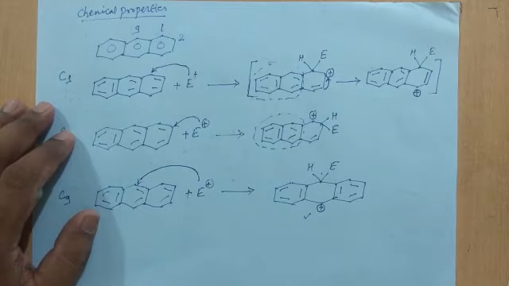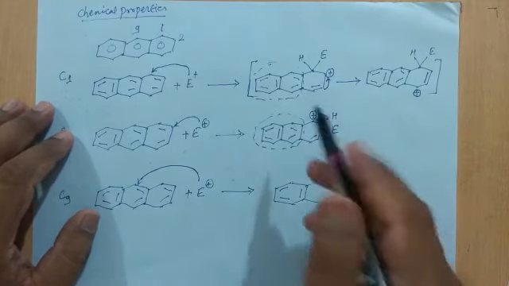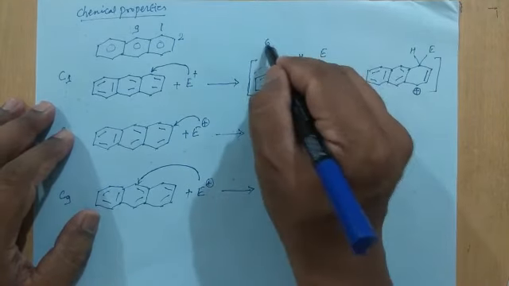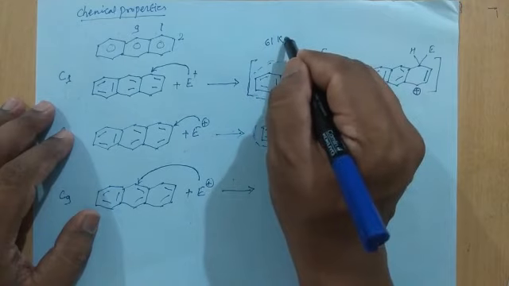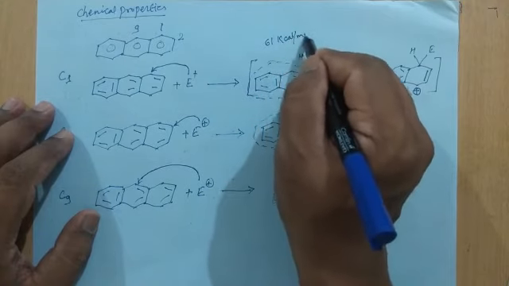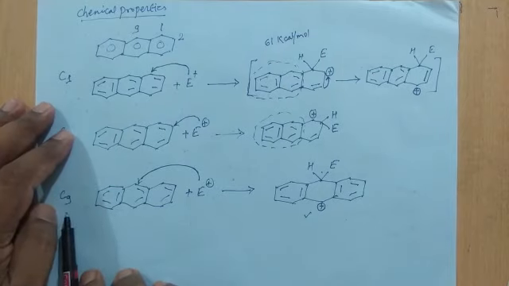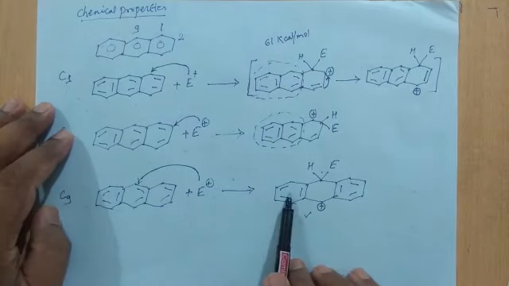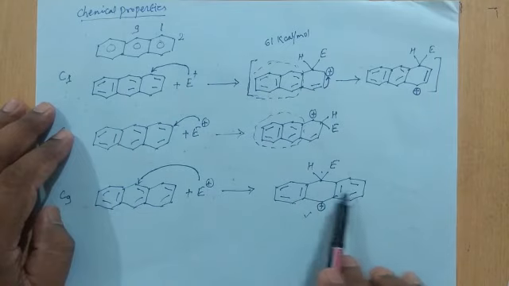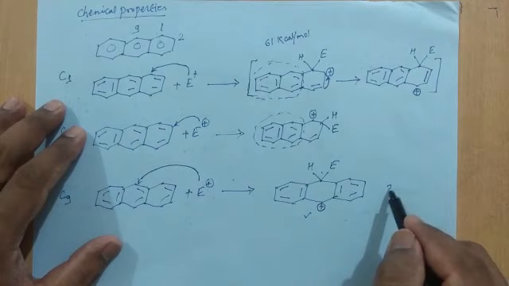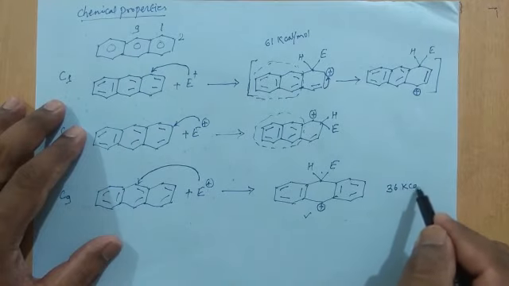And the resonance energy of the naphthalene residue, or this naphthalene, is 61 kilocalories per mole. Whereas if the attack takes place at the C9 position, two benzene ring residues are formed. The resonance energy of a benzene ring is 36 kilocalories.